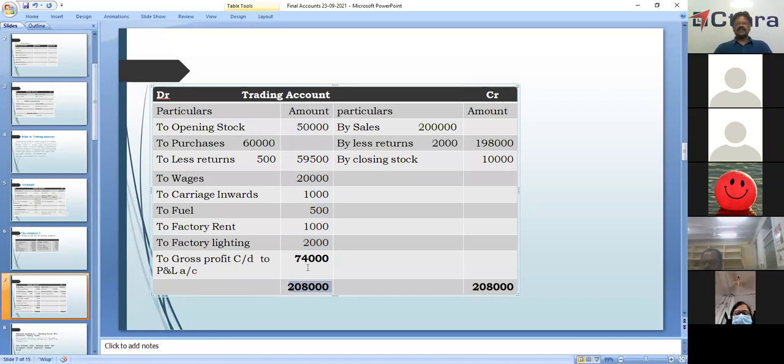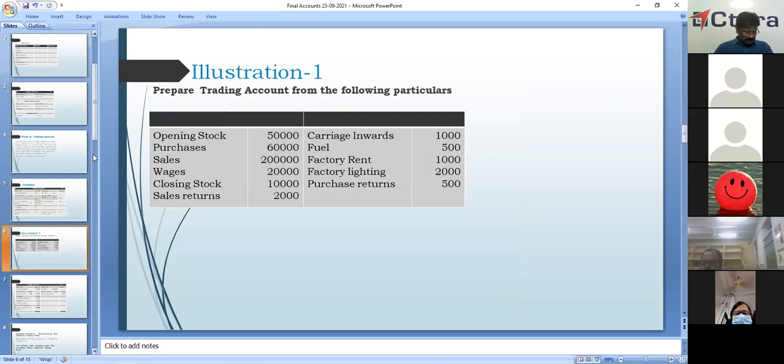If this side is heavier, we will get gross loss. But here in this case, the credit side is heavier. We got gross profit 74,000. Any doubts in this? Okay. The small illustration, I hope you understood.